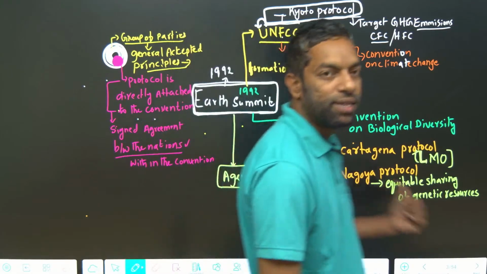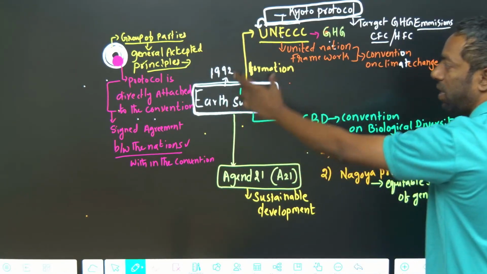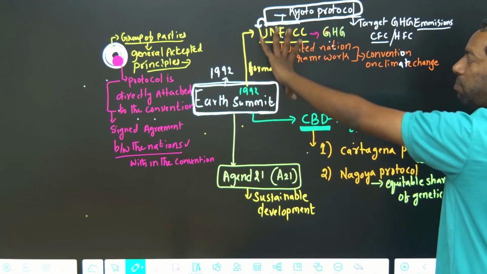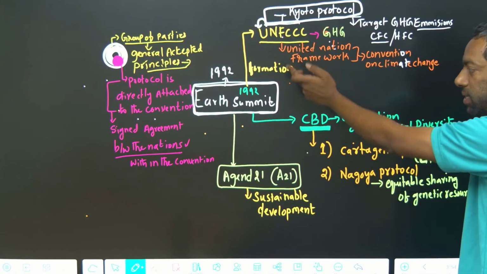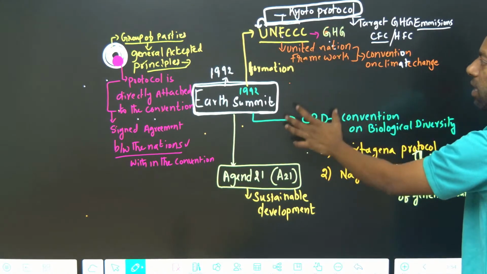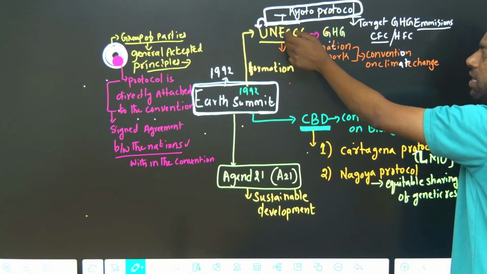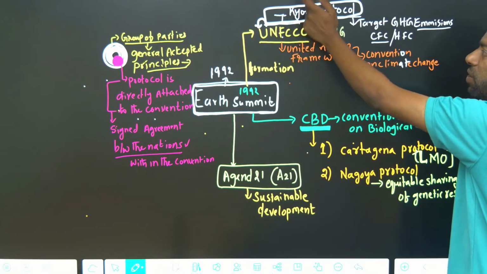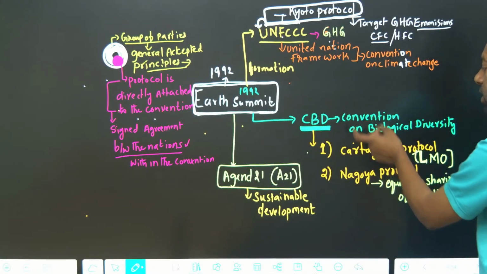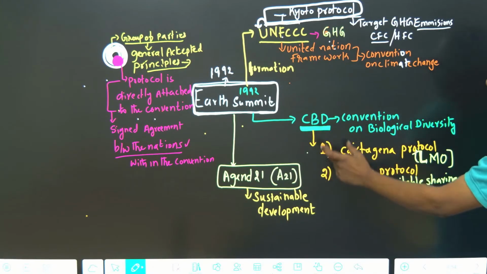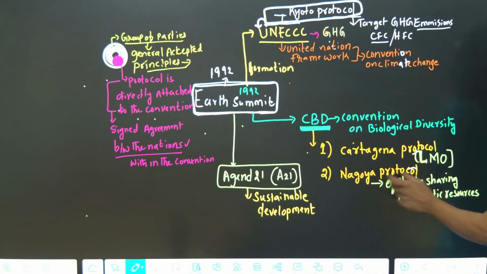This is about sustainable development. I hope you guys understand this. What is the Earth Summit? What conventions were developed from the Rio Earth Summit? There are UNFCCC and CBD. These are the conventions directly produced from the Earth Summit. UNFCCC, the Convention on Climate Change, is where the Kyoto Protocol is deliberated, and CBD, the Convention on Biological Diversity, is where two protocols originate: the Cartagena Protocol and the Nagoya Protocol.